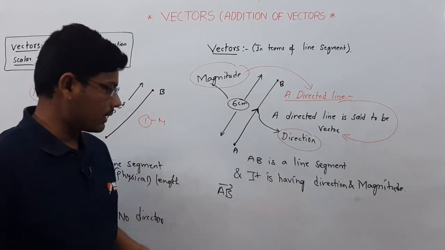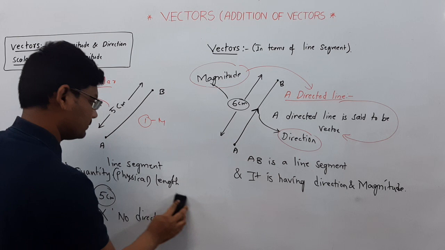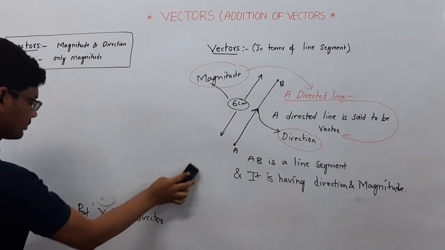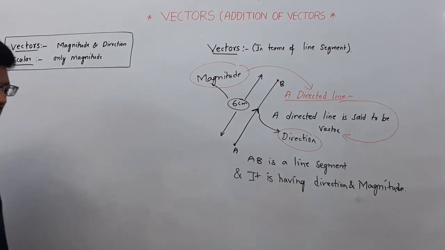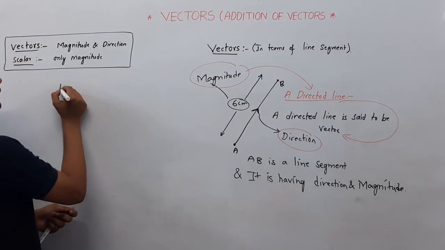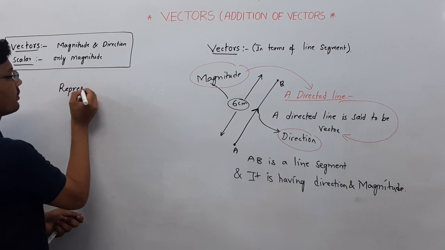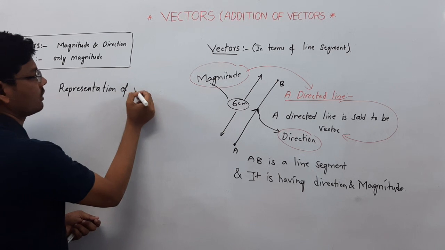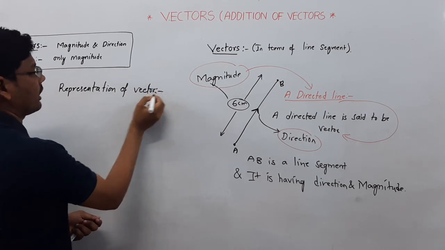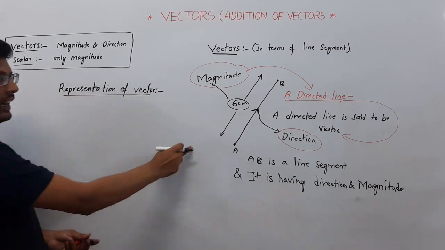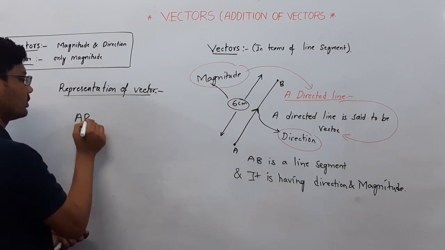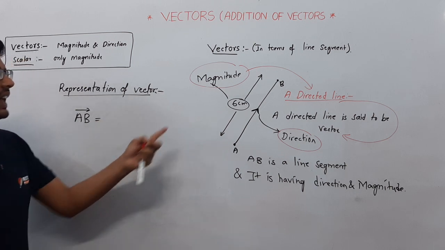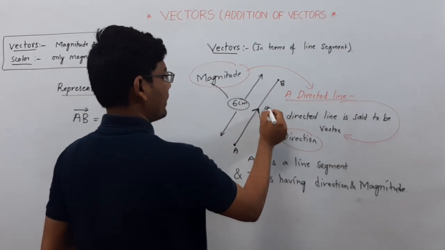Now let us discuss the representation of a vector. For example, for a vector in the direction AB, we can write it as small a, a bar.